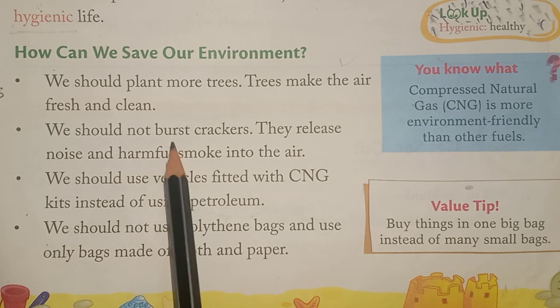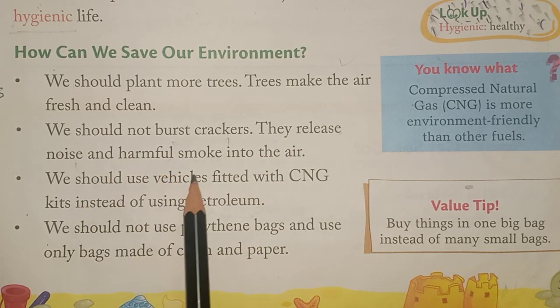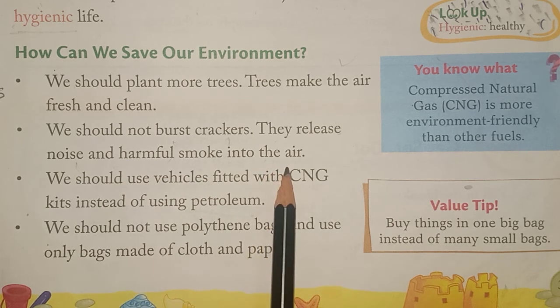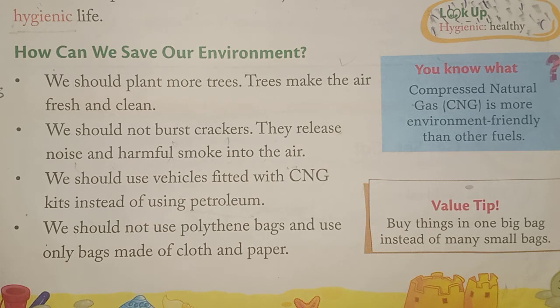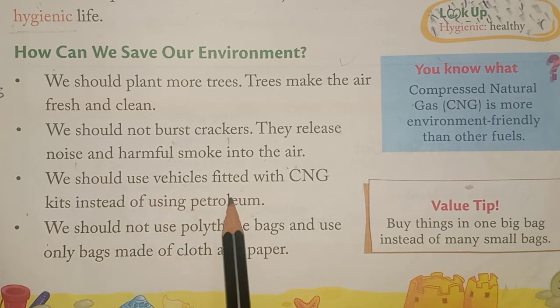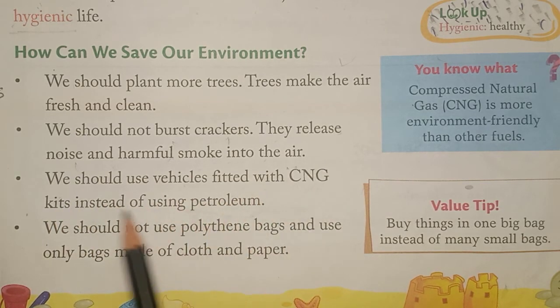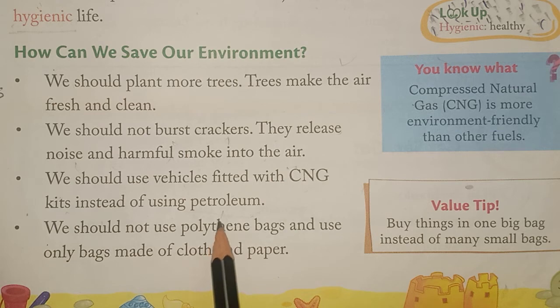We should not burst crackers. They release noise and harmful smoke into the air. As I told you earlier, bursting crackers is the human activity which causes noise pollution as well as air pollution. We should use vehicles fitted with CNG kits instead of using petroleum. We can reduce our pollution level by using CNG.